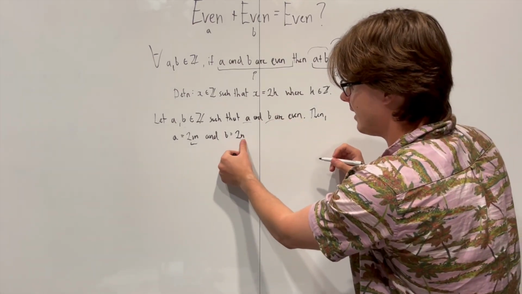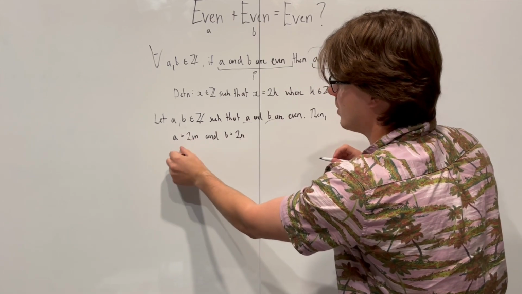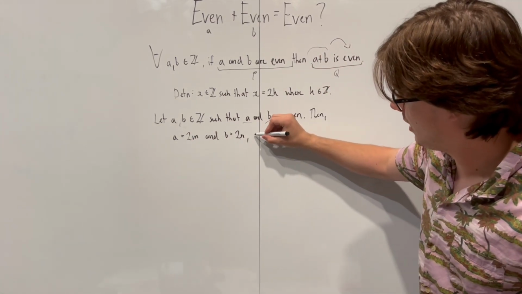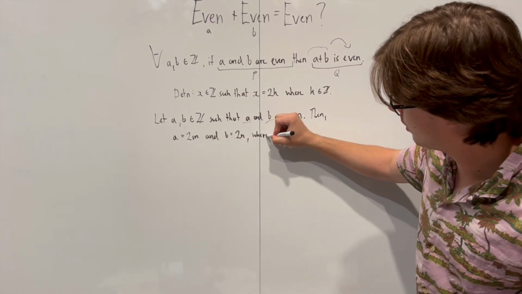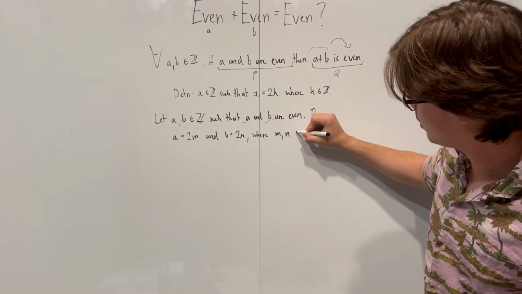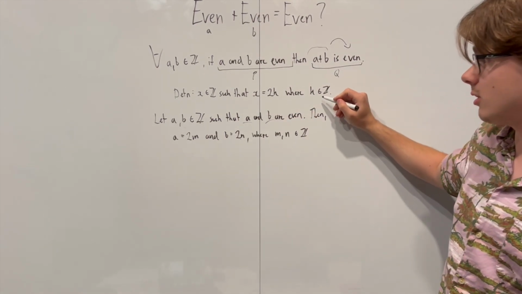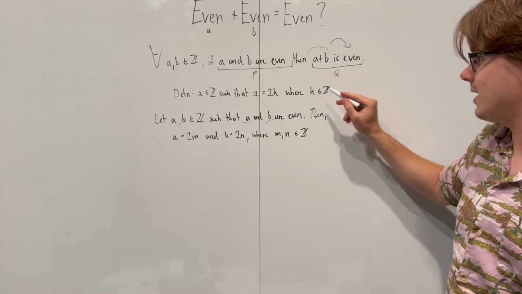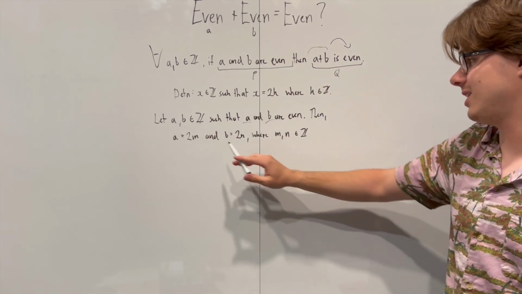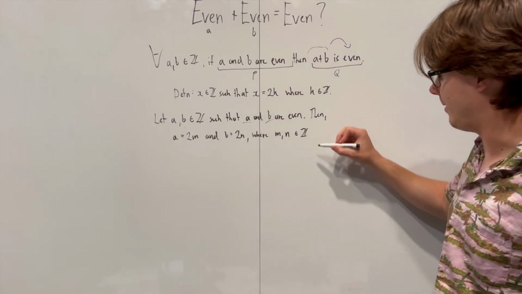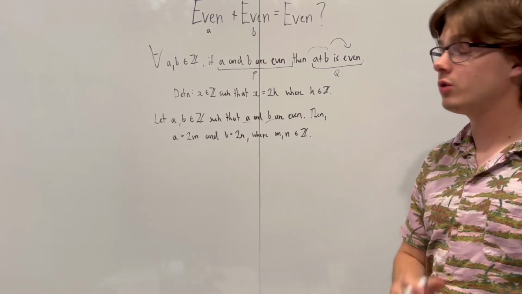So immediately after defining and introducing these variables, we have to explain to the reader what they are. So we say, where m, comma, n are also integers. Similar to our definition for even, 2k, k is an integer. Here we have 2m, m is an integer, 2n, n is an integer. Okay, great. Then what do we do?